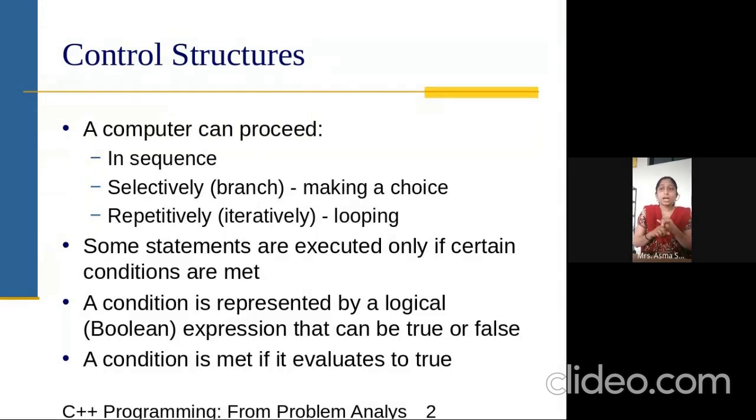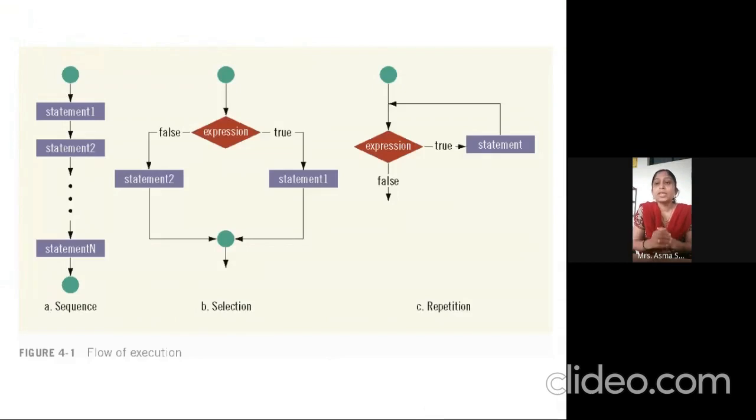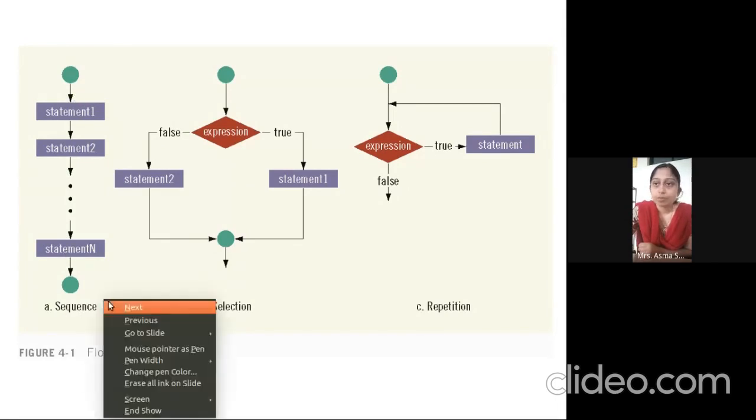And the next ones are the repetitive, meaning looping statements. Repeat means what? How something can be copied multiple times. The condition is represented by logical operators. So if we see this, a sequence, repetition and selection. What is meant by this? First one, a sequential statement. Sequential means the statements we are writing one after the other. These are sequential statements.